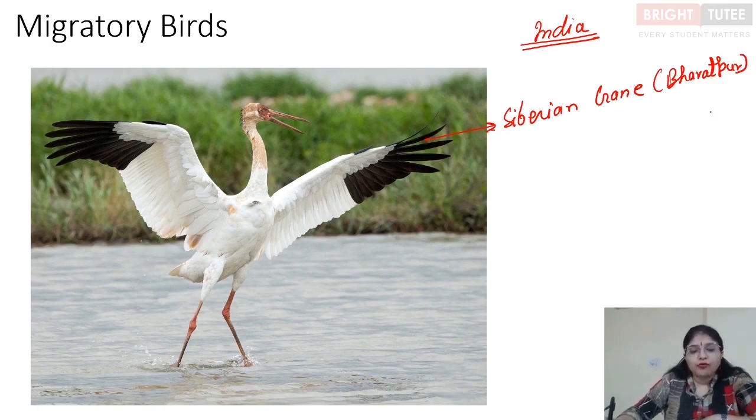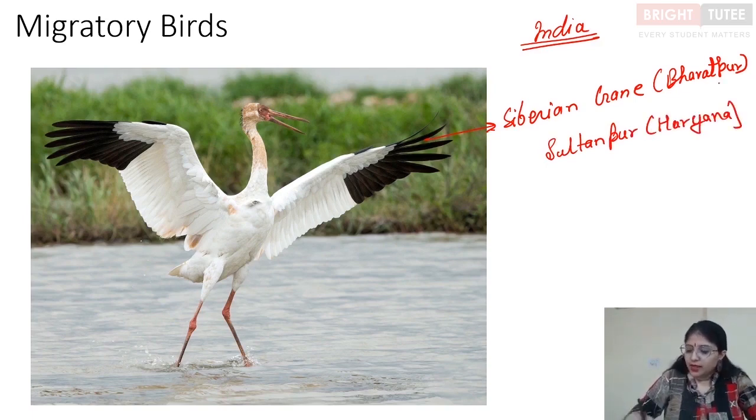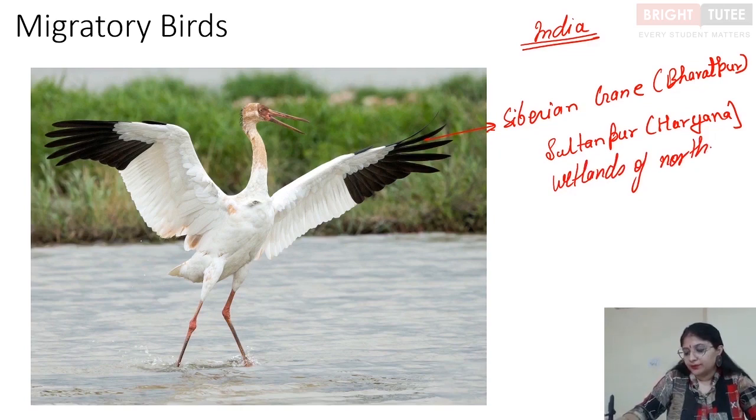It migrates from Siberia, that is the polar region, and comes to India. Apart from Bharatpur, you will also find Sultanpur, that is present in Haryana, where the birds migrate to. Then there are certain wetlands of the northeast where these birds migrate.